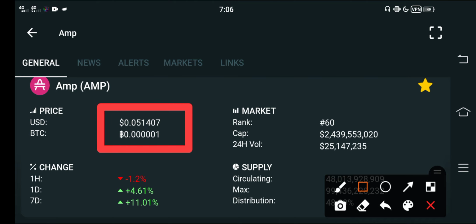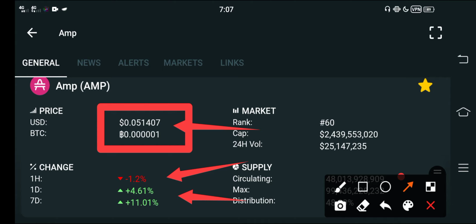The right now price of AMP coin is about 0.051407 USD. That is the right now price of AMP coin. And guys, furthermore, if we talk about the changes update, the last 1 hour update is about negative 1.2%. Last 1 day and last 1 week changes in the AMP coin are positive, guys.